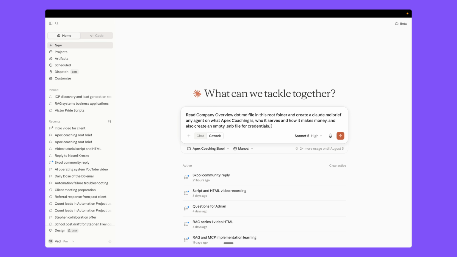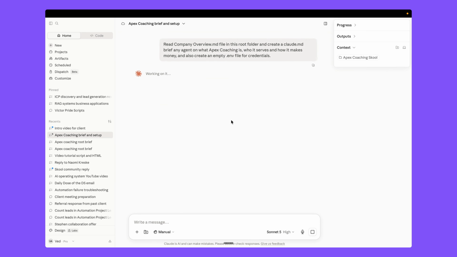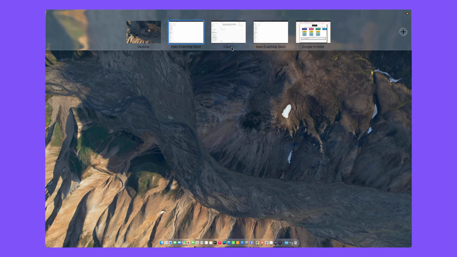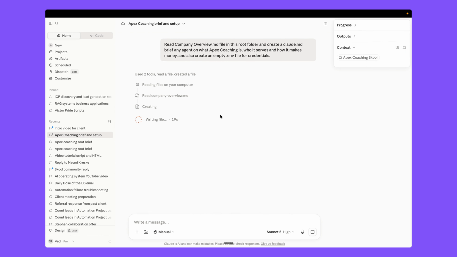So we just tell it to read our company overview file and create a claude.md and the .env file for our credentials. Let it run here, and you allow it to edit the folder. Our Claude AI goes to this Apex Coaching folder, and inside this folder we have this file. First it reads the file and creates two different files for us. So let's wait for it, and it's running here.